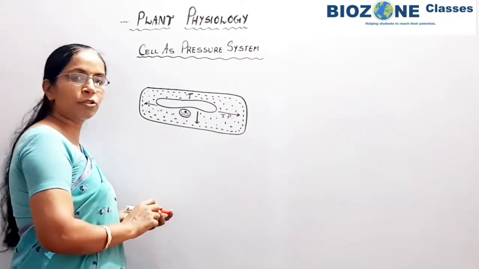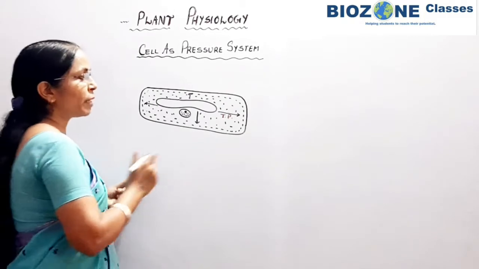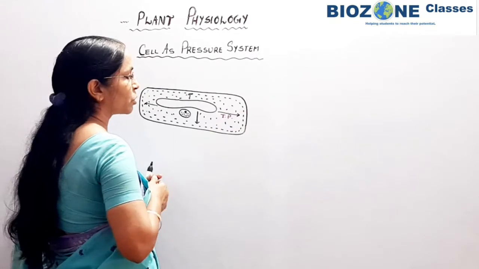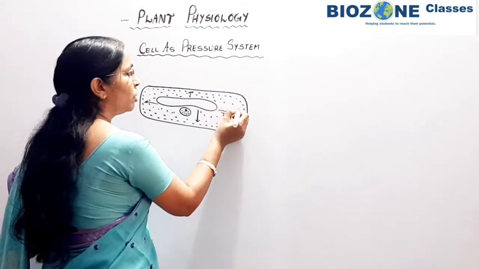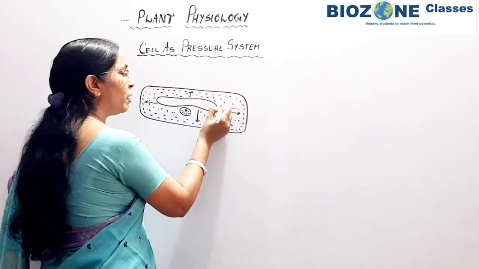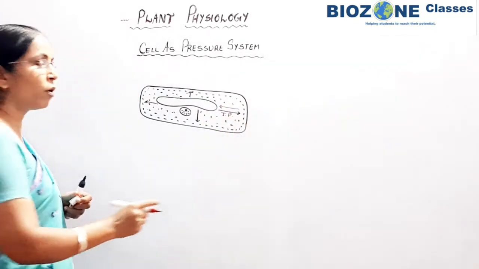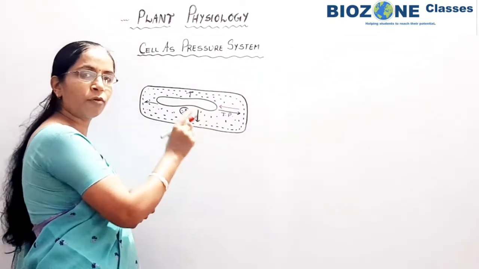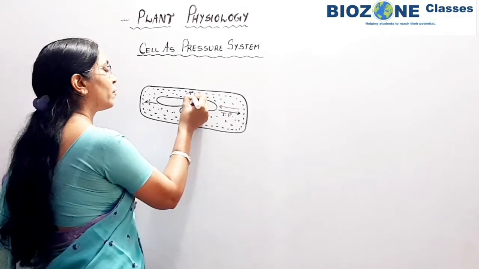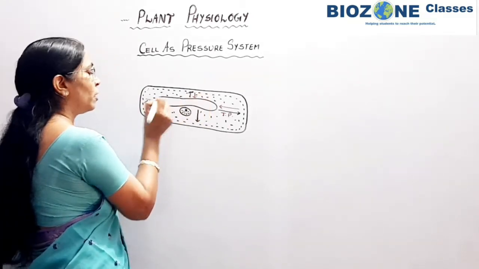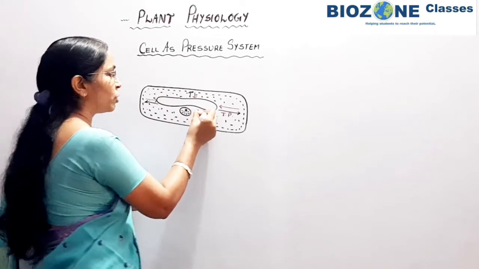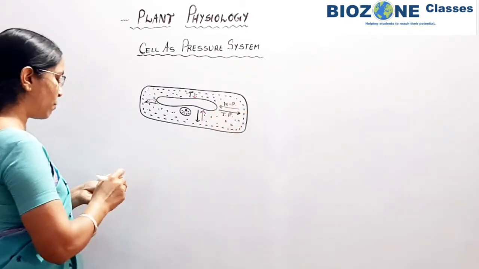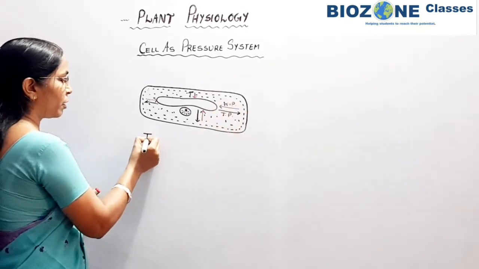To maintain this turgor pressure, another pressure is developed by the cell wall, which is commonly called wall pressure. Wall pressure is always exerted from the cell wall, towards the protoplasm or the center of the turgid cell. Here the red arrows show the wall pressure and the black ones show the turgor pressure. The name simply indicates that it is raised by the cell wall. So first, remember turgor pressure.